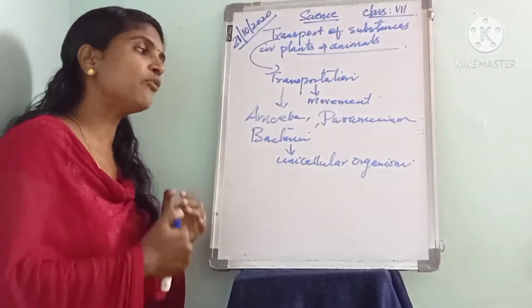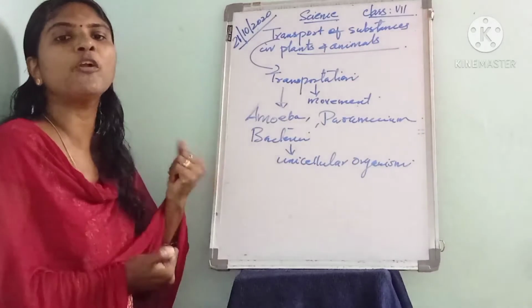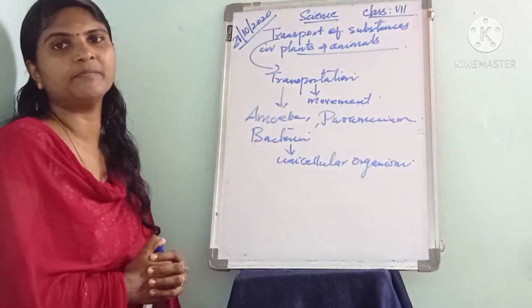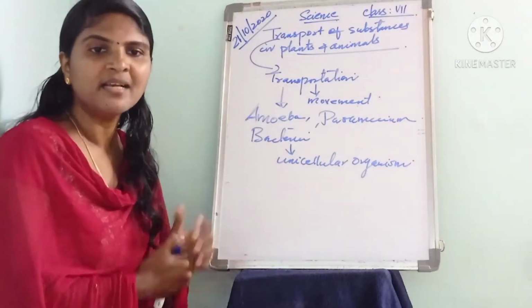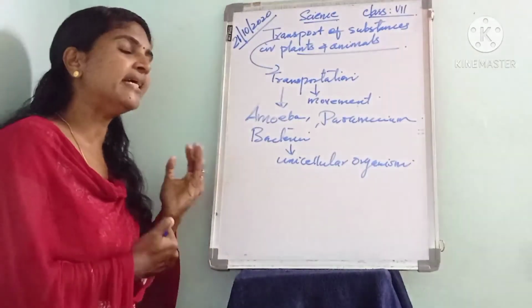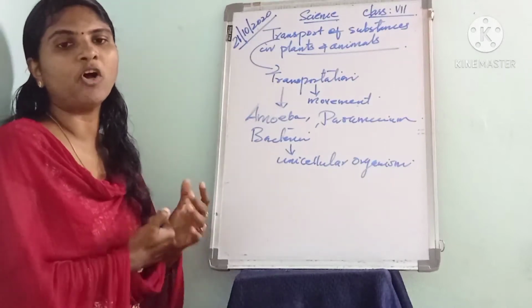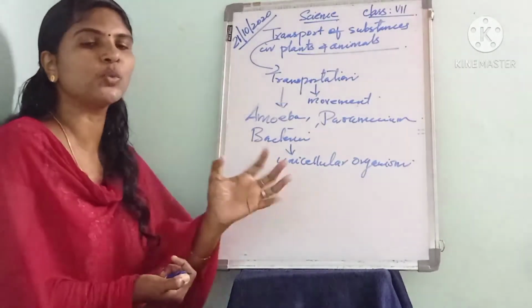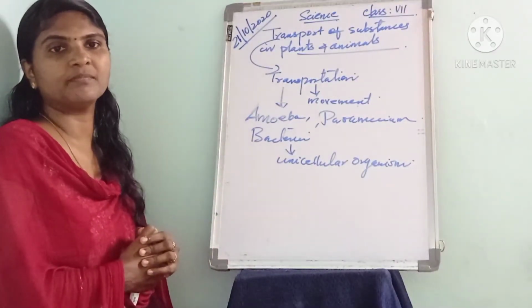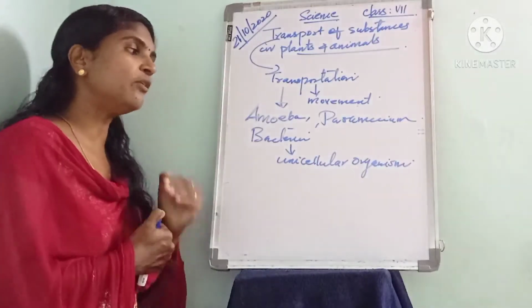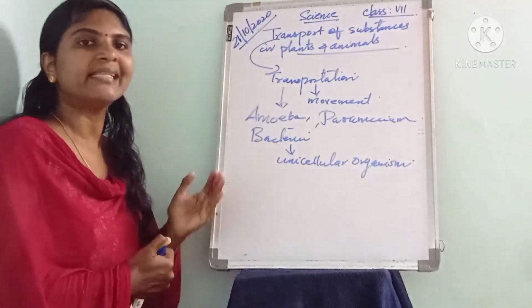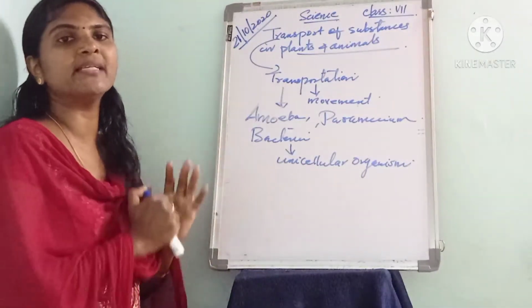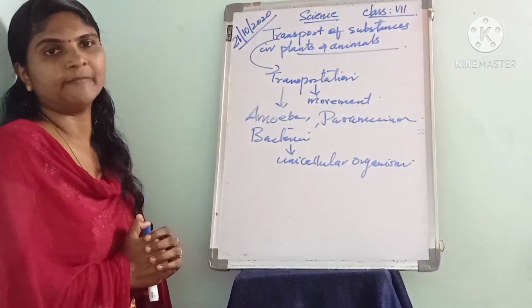In unicellular organisms, the intake of food, water and oxygen and the removal of waste materials occur through the cell surface.